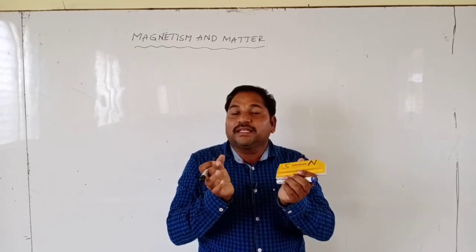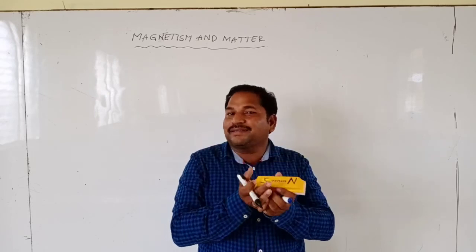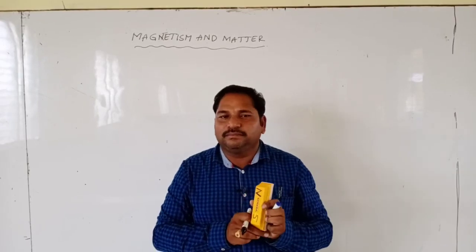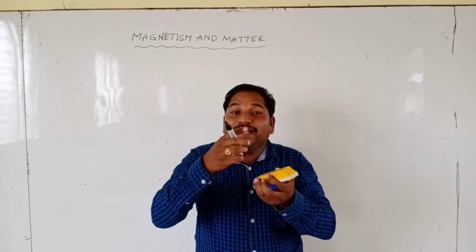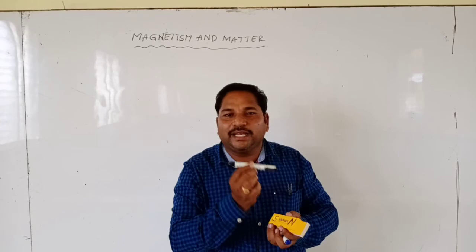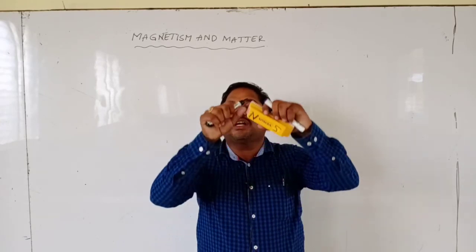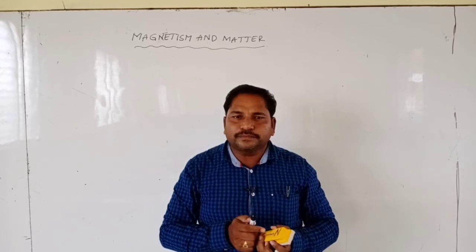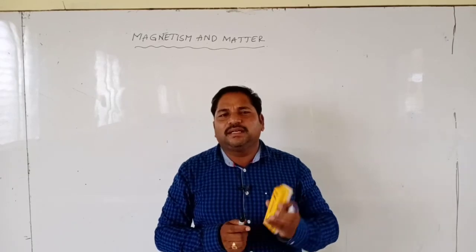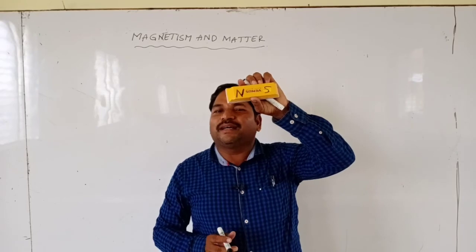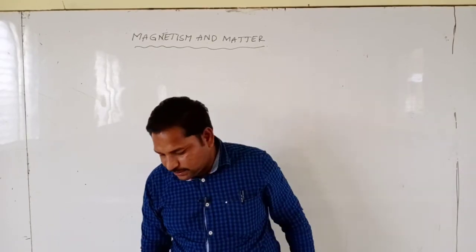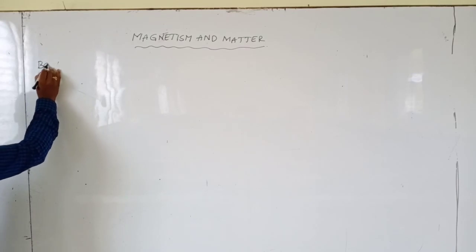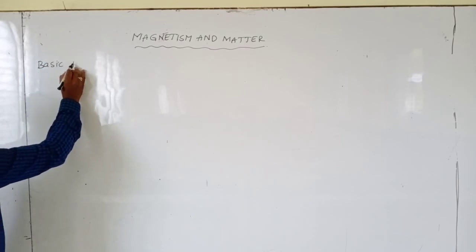Generally the man-made magnets are called artificial magnets, like the bar magnet, magnetic needle, horseshoe magnet and ball-ended magnets. Now we are going to discuss the basic properties of magnets.